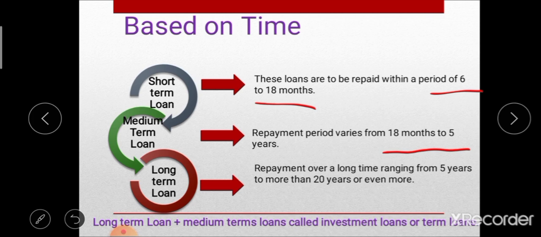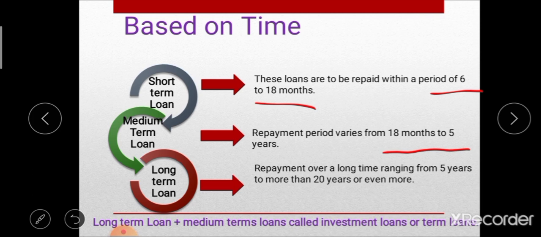And also for temporary development on land, this medium term loan can be used. So this is the second type of loan on the basis of time period, that is medium term loan. Repayment period is 18 months to 5 years. After that, the third type of loan is the long term loan.